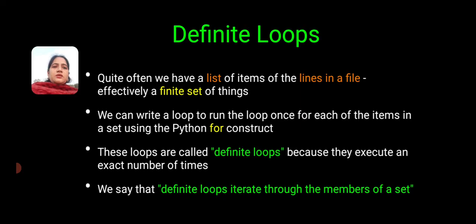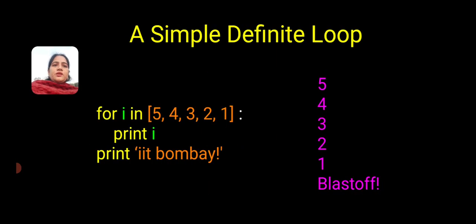Another topic is definite loops. Definite loops are the for loops. We can write a loop to run once for each of the items in a set using the Python for construct. A simple definite loop is the for loop.